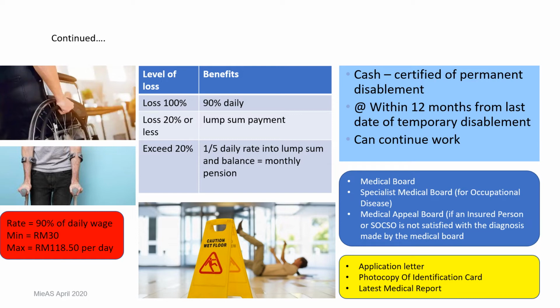This slide explains further details on permanent disablement benefits. This is in terms of how much you can get, subject to minimum and maximum calculation. For example, if you lose 100%, you can get 90% of your daily wages, calculated for 1 month. Loss of 20% or less, you're going to get only a lump sum payment. If you exceed 20%, this is another calculation. It is in the form of cash. So you get your salary, and at the same time you also get the permanent disablement benefits.